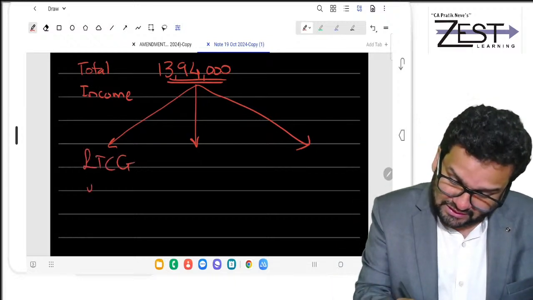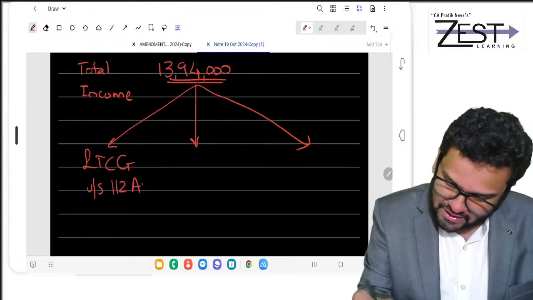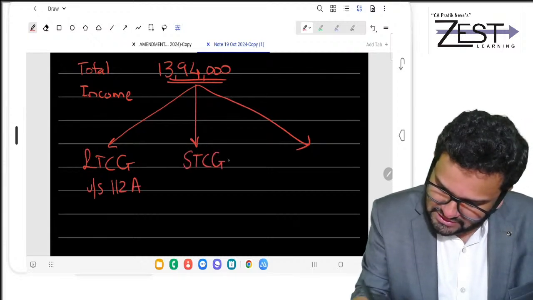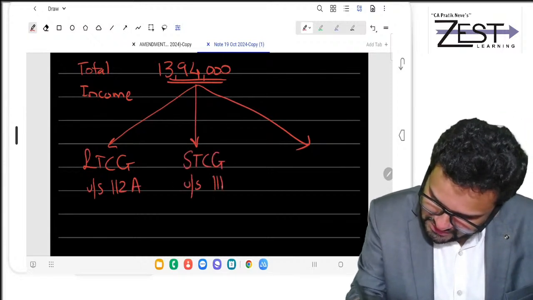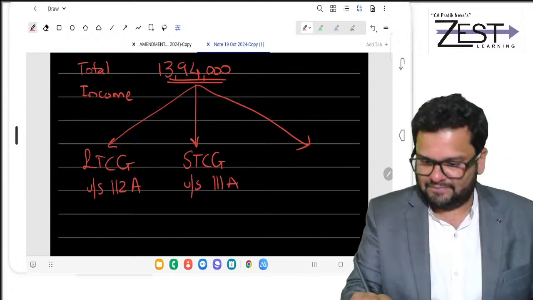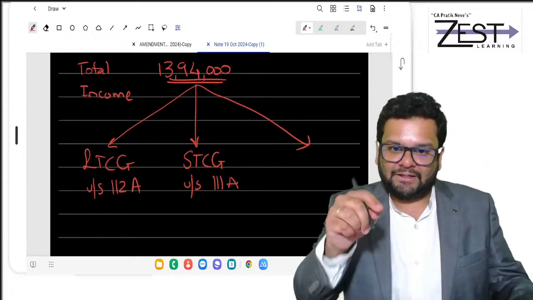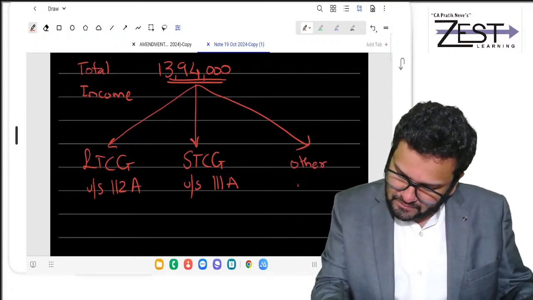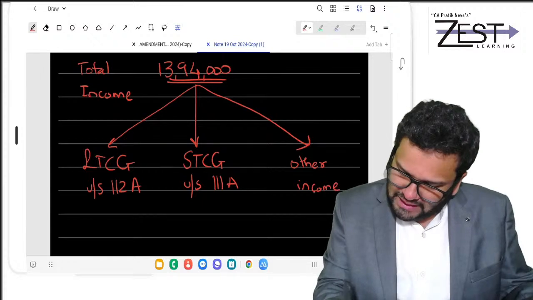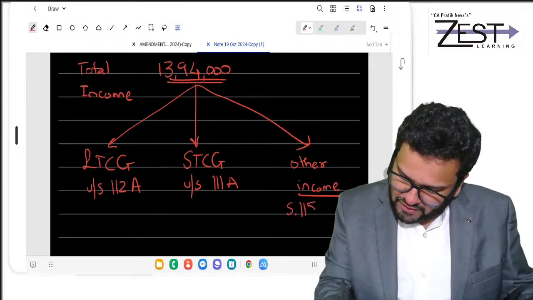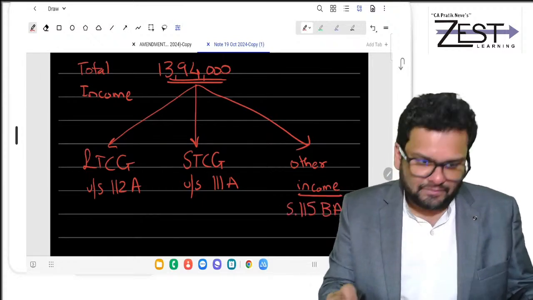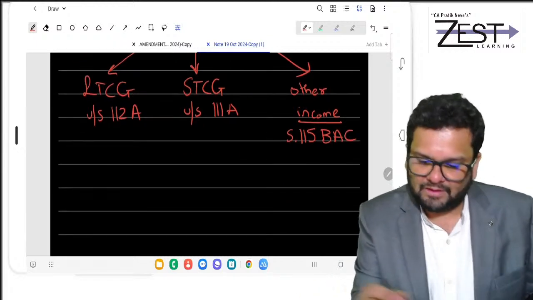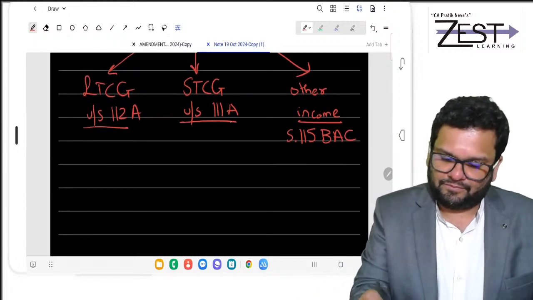LTCG under section 112A, STCG under section 111A, and you have other income. Other income will be taxed as per 115BAC. As simple as that. How will you calculate it?